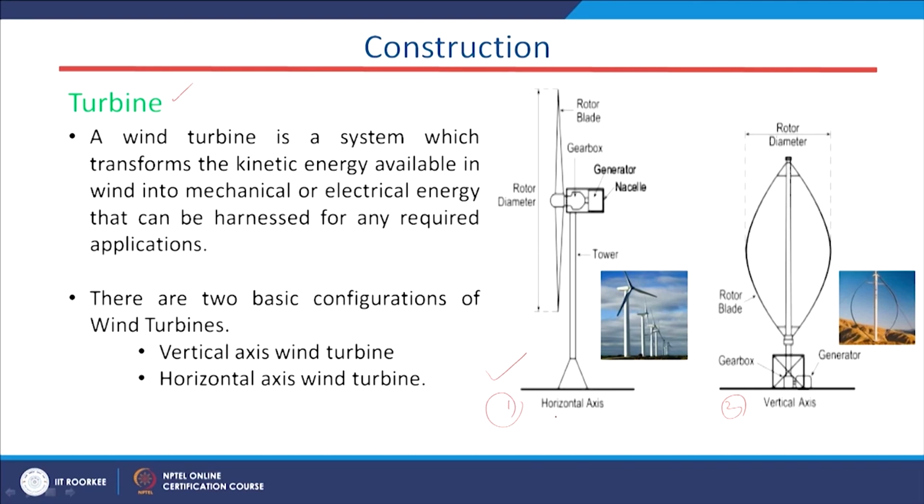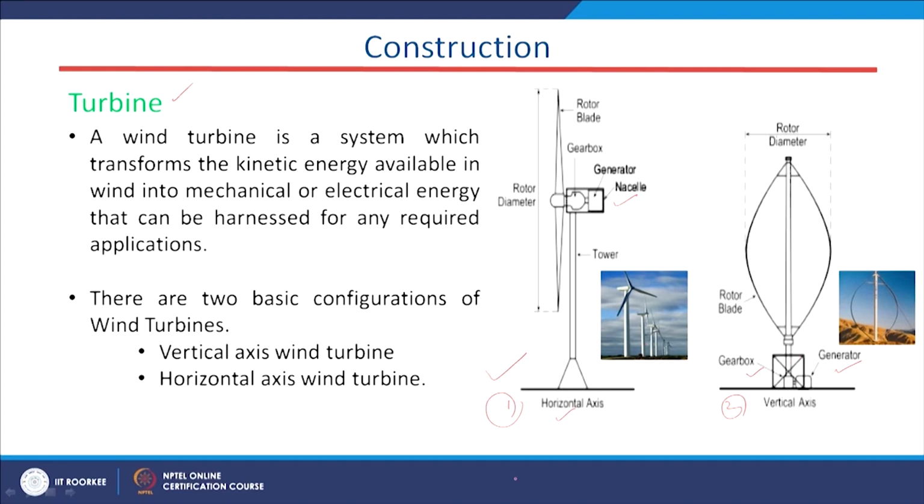What is the difference between these two? The first difference is that in the case of the horizontal type of wind system, the generator and the gearbox are mounted on the top of the tower. This is our tower, but in this case the generator and gearbox are mounted on the bottom. So, that is the basic difference.